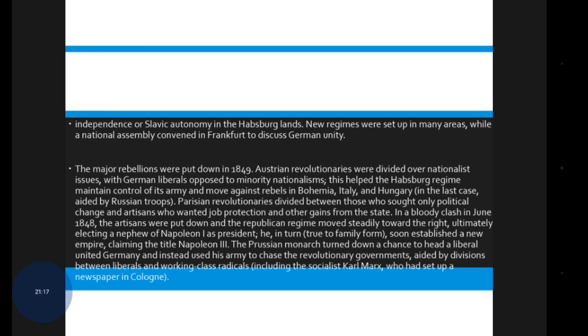And the Prussian monarch turned down a chance to head a liberal united Germany and instead used his army to chase the revolutionary governments, aided by the divisions between the liberals and working class radicals.